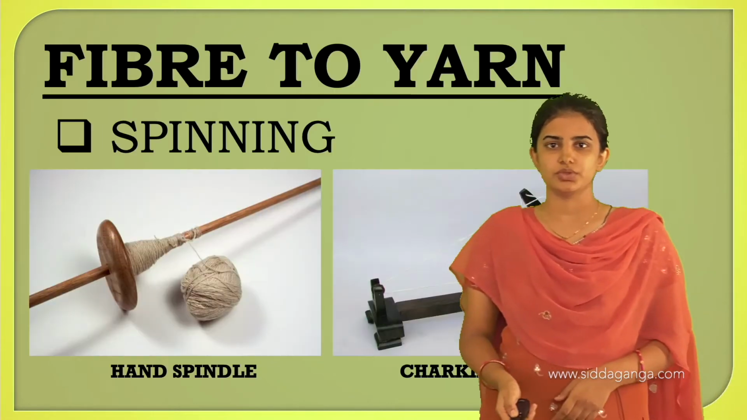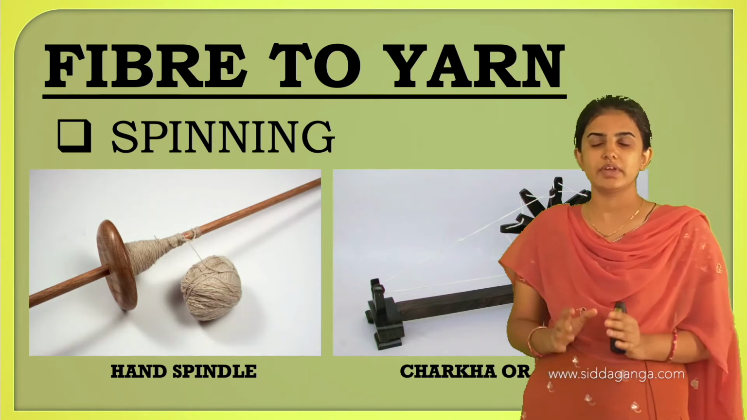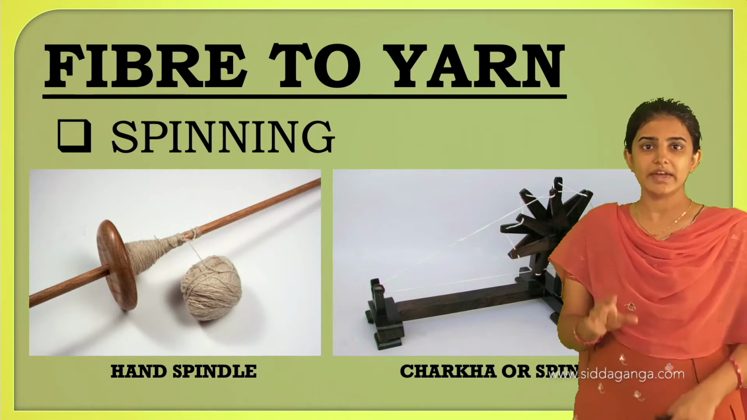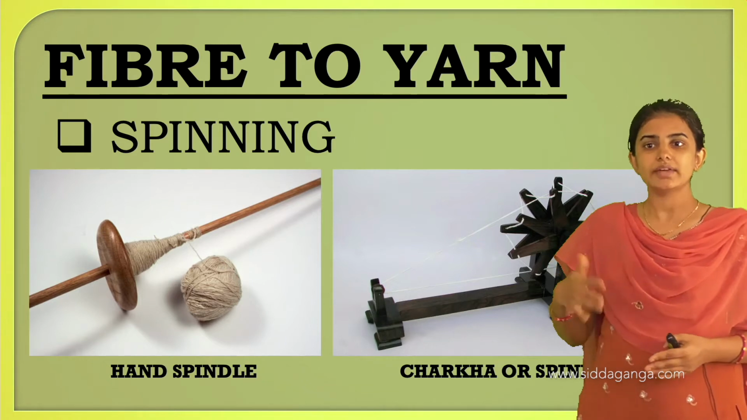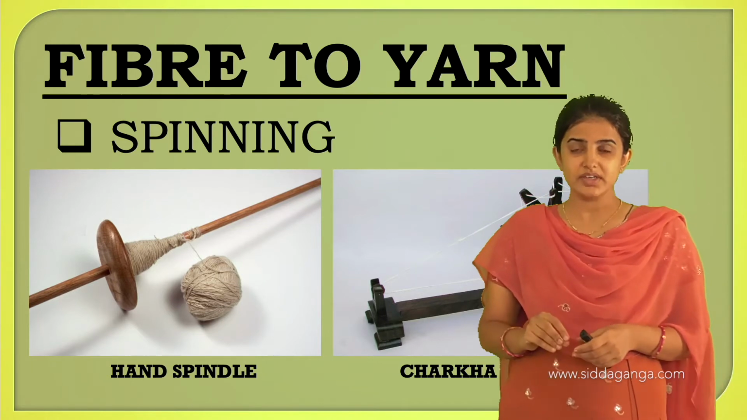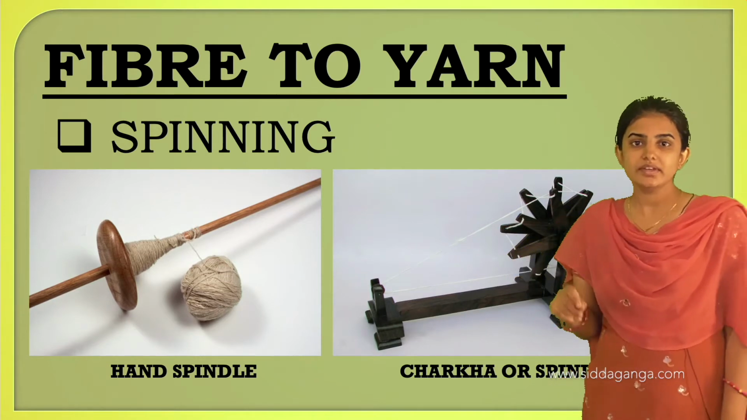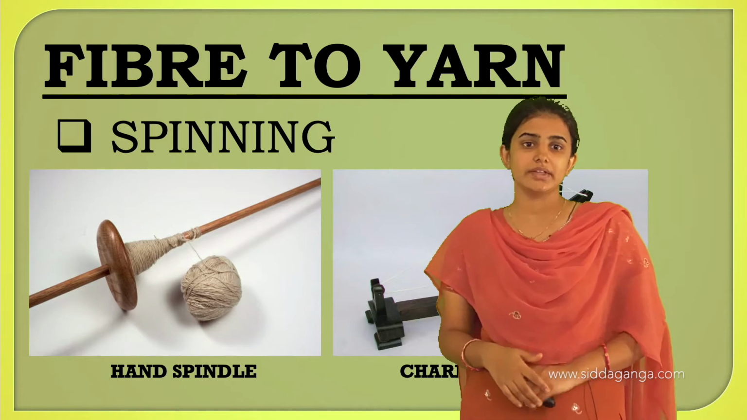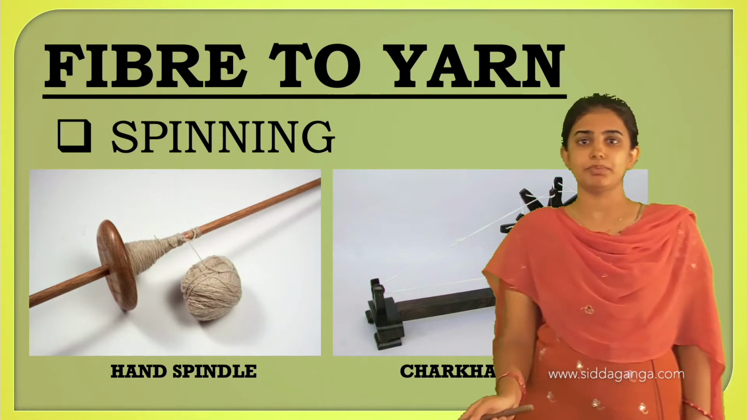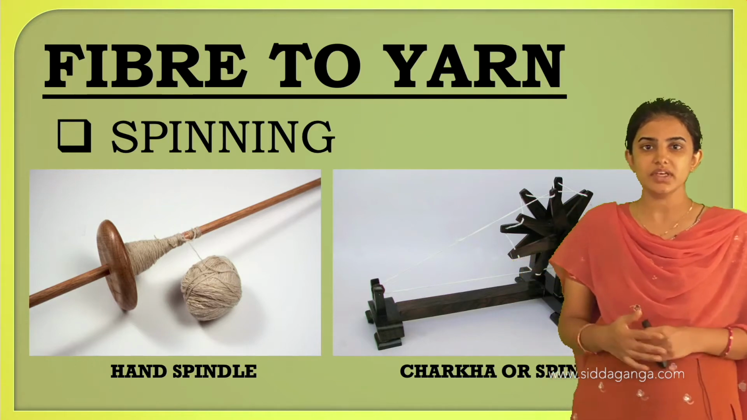Next we shall move on to fibers to yarn. As we all know, fiber is a long thin thread-like structure, and sometimes it is short in length also. Yarn is a group or bunch of fibers which can be twisted and pressed into a long thin thread-like structure. In this heading there is one process, which we call the spinning process. Spinning is the process of twisting the fiber to make it into yarn.